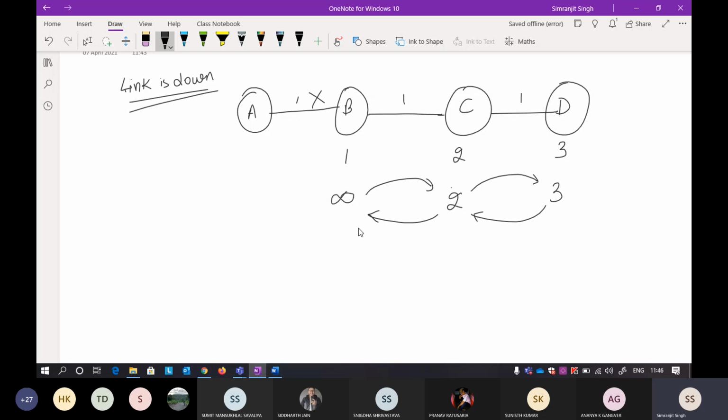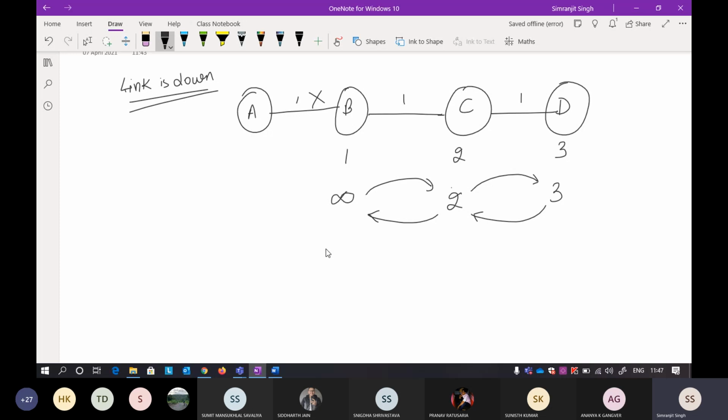So B will think now I have a new path, but actually it is wrong, because if you're seeing here, the path between C and A is through B. But C is not telling B that its path is through B only. So that is the main problem here.